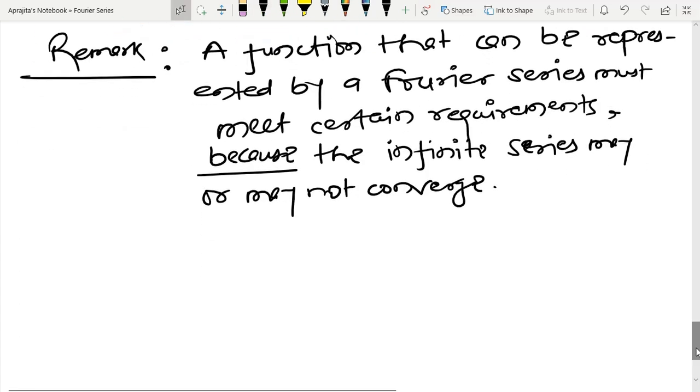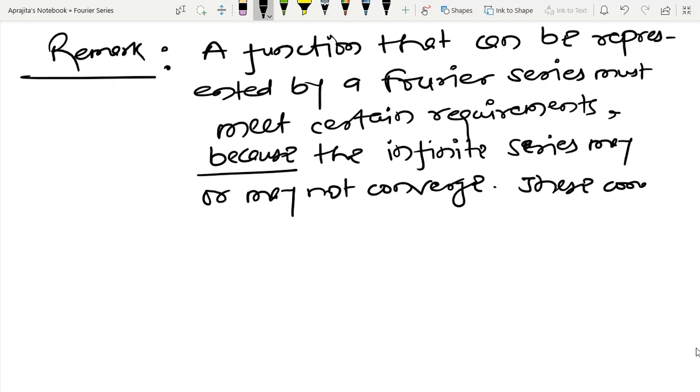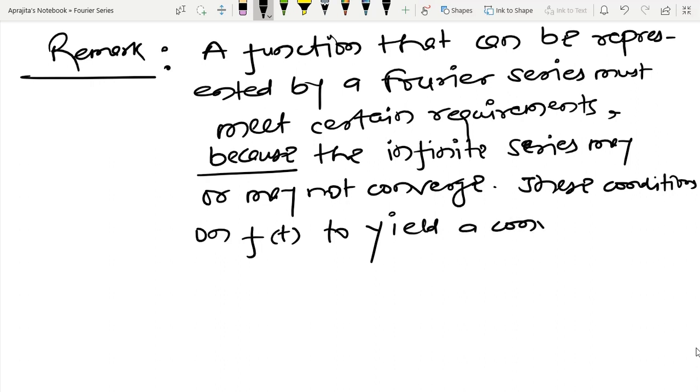So note that these conditions on f(t) yield a convergent Fourier series.